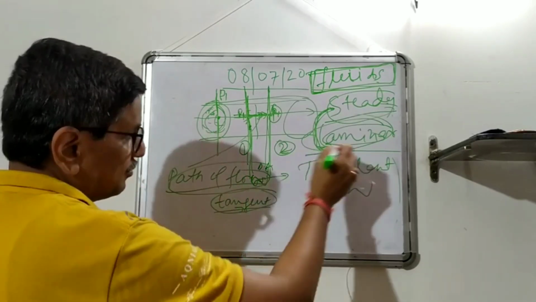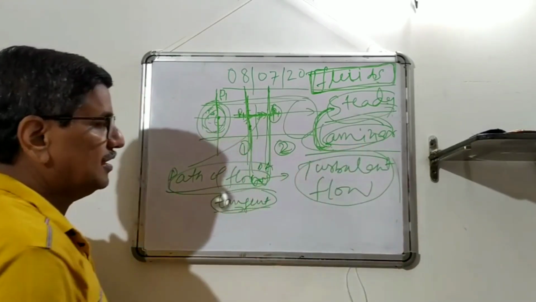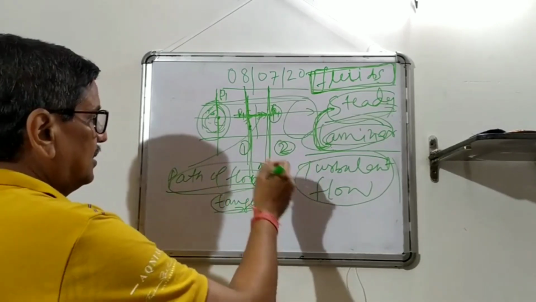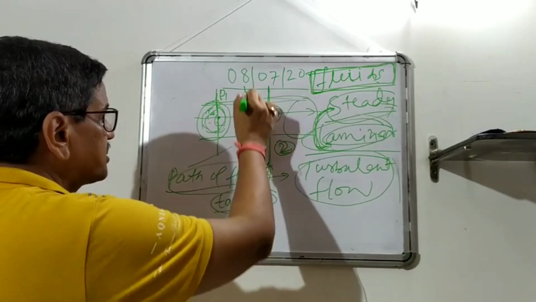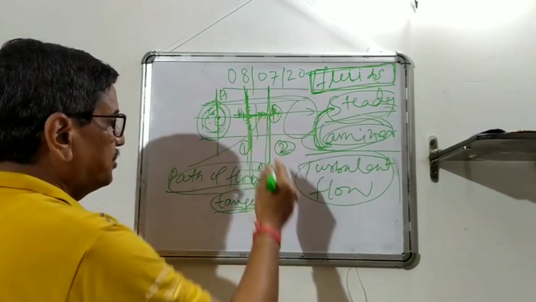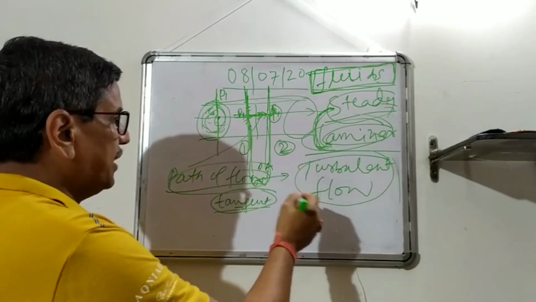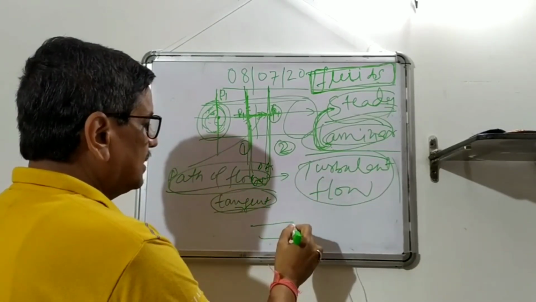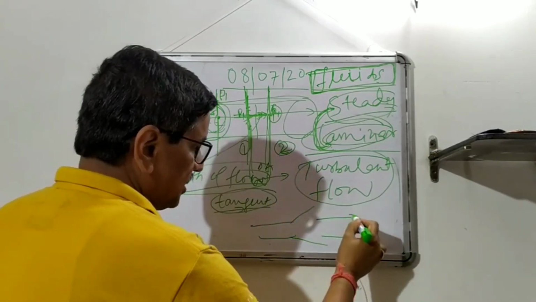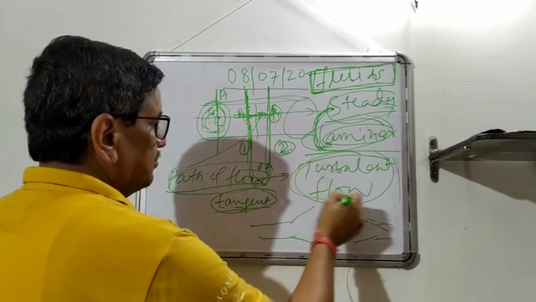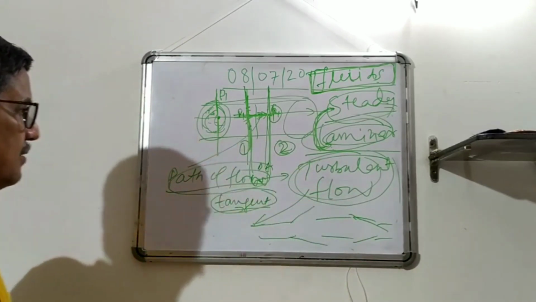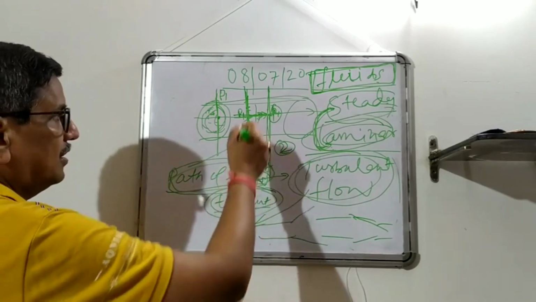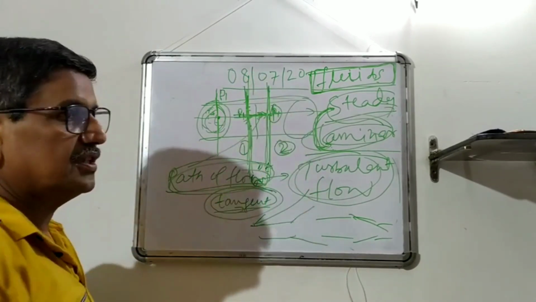This is used, and turbulent flow is what? Turbulent flow is where there is turbulence, you say vortex motion and all that, where there are different velocities across the cross section also. You are not definite about the flow pattern. When in a pipe there is a huge amount of flow, or there is a bend, or there is a sudden enlargement or sudden contraction, this type of motion occurs, turbulent, and there is loss of energy. Here the path of flow is not definite, and the velocities at the same section across the cross section are varying.